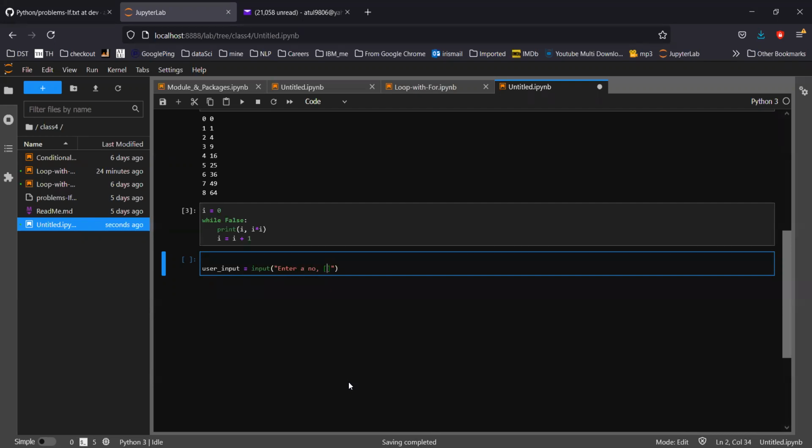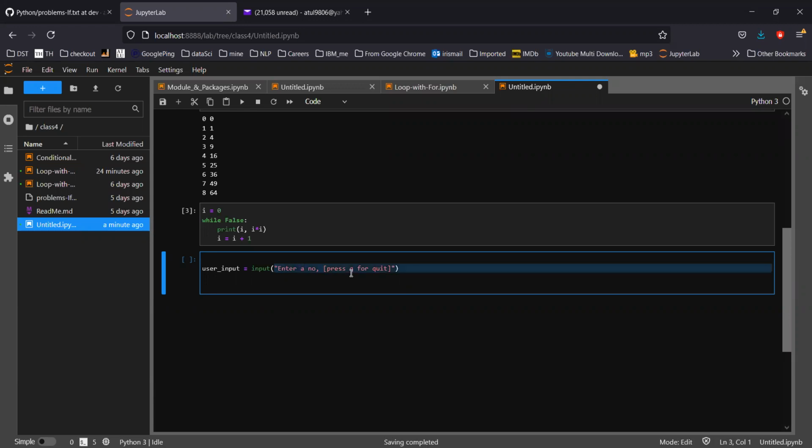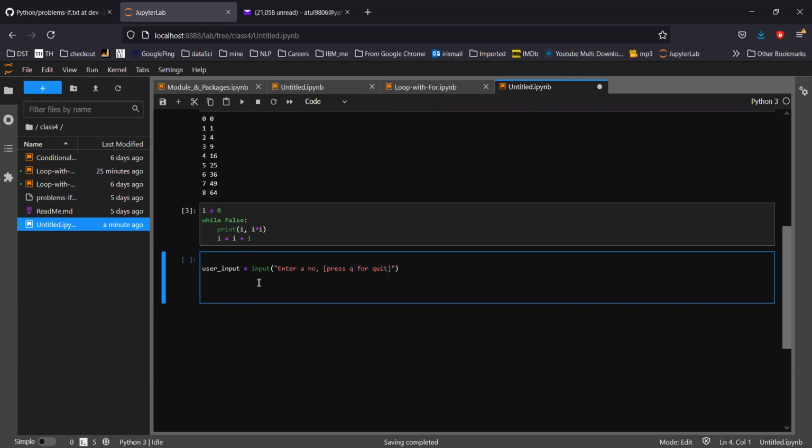And here I'm going to put "press Q for quit". Now what's happening, this will pop up and ask the user to please enter a number. In brackets I have given a guideline: if you want to end it, press Q.